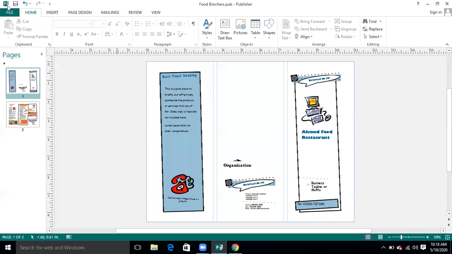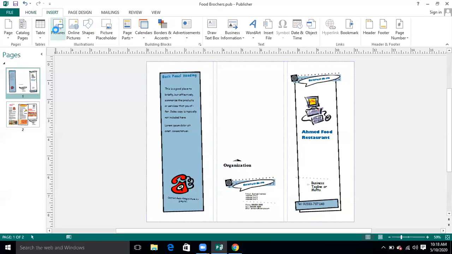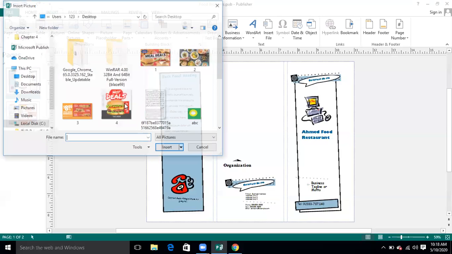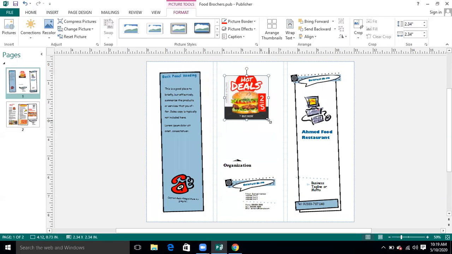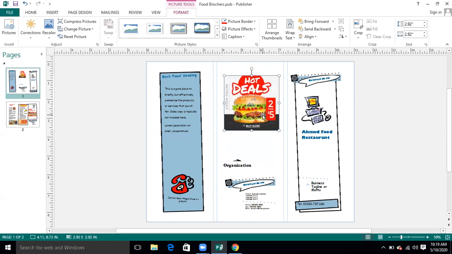For example, on the back side of the page, I want to insert this picture. I will go to the insert option. I will go to the picture option, and I can insert this picture in my document. This is quite easy. Now is this clear to you? Thank you.